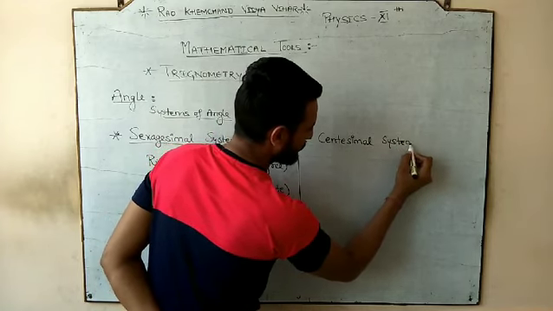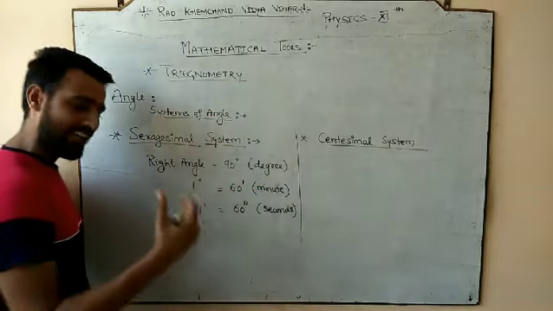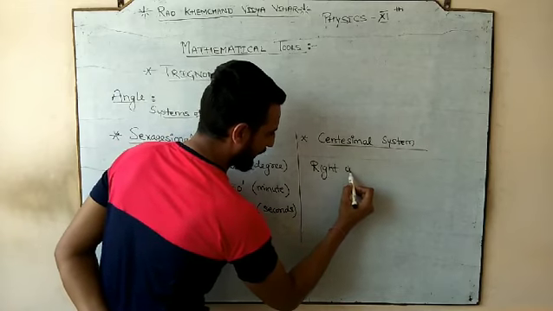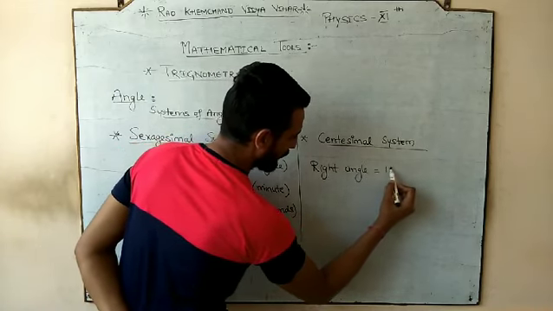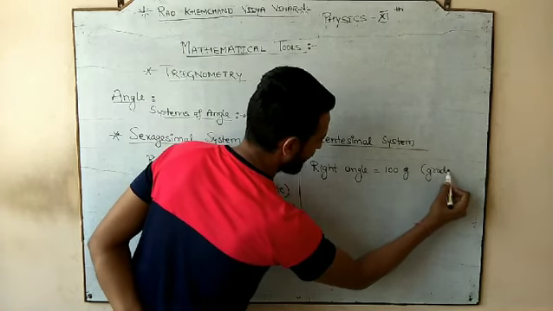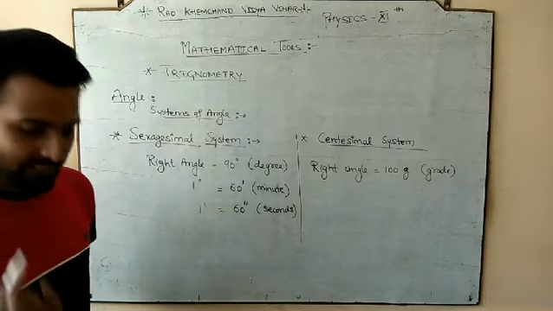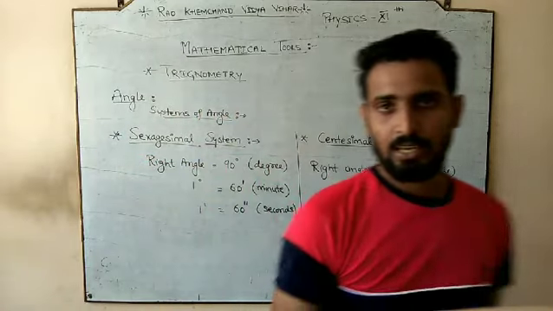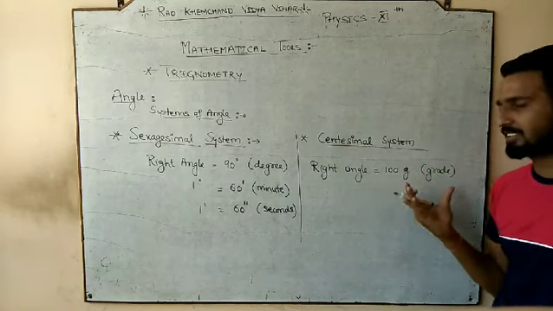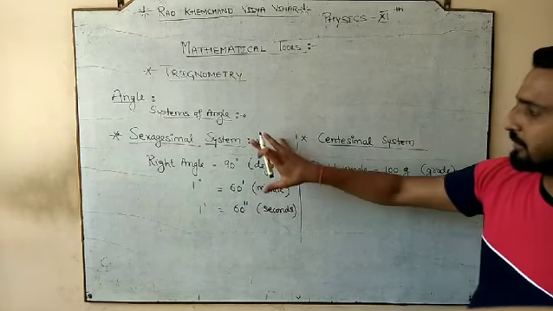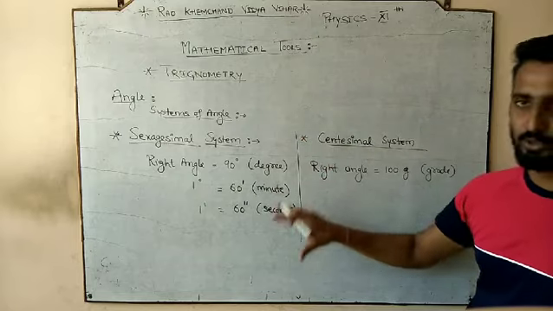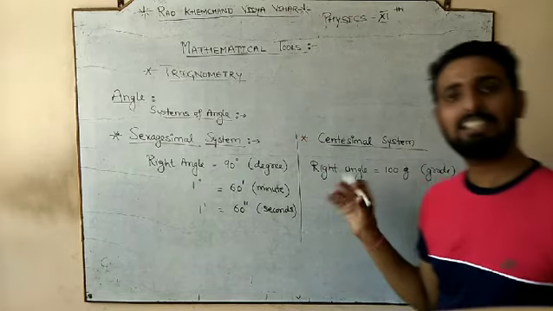In this system we take the angles in another language. We say that one right angle is always equal to 100 G, where G represents the grade. So in spite of using the degree, we use the grade. That thing is very much new to everyone present on that side. This system is new for everyone, because this system is being included into the SI. So that is being used in the SI, but this was in the CGS.